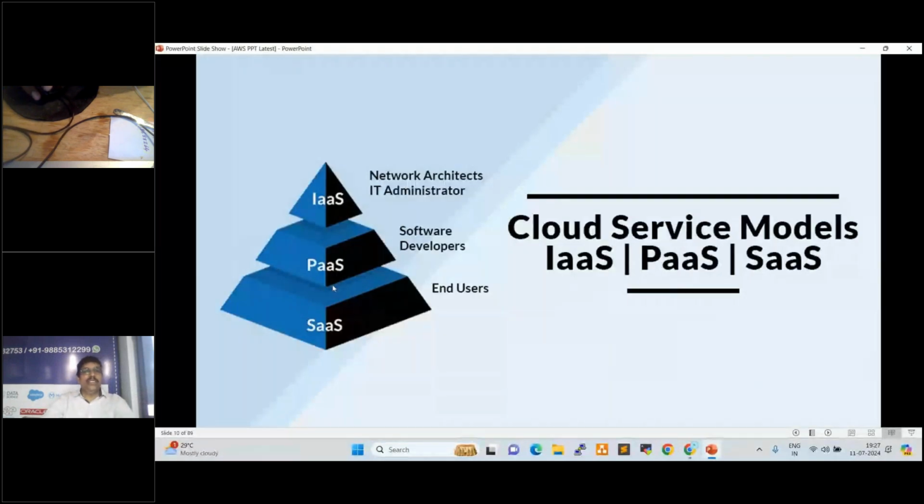So the third one is SaaS, software as a service, right? This is mainly for reusability, like Google Drive, OneDrive, Amazon shopping site. So we can reuse them a number of times, right? Yeah, these are the service models available in cloud. Three service models: infrastructure as a service, platform as a service, software as a service.